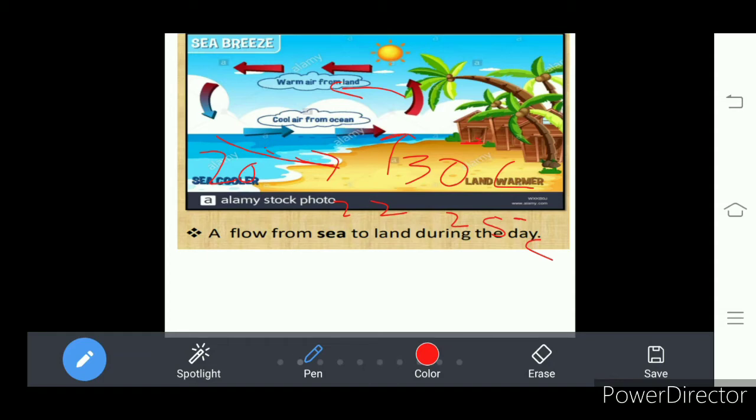And this becomes reverse in the night time. We know that water bodies release heat very slowly compared to the land part.